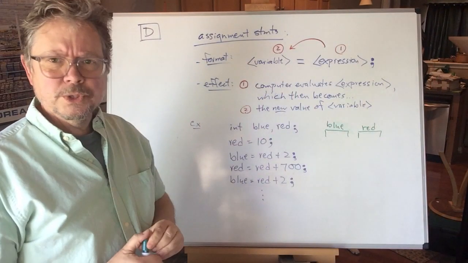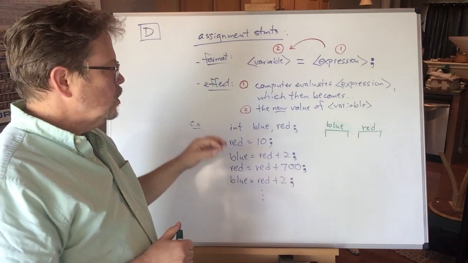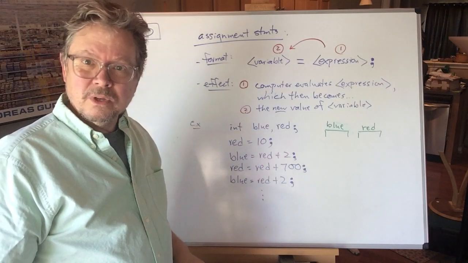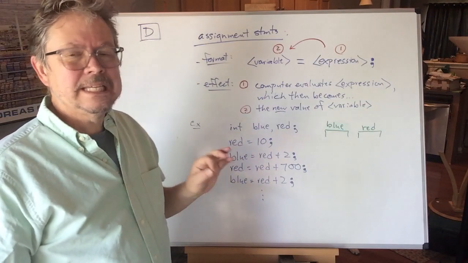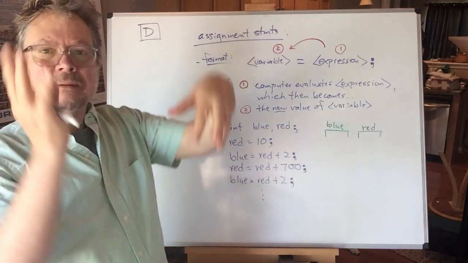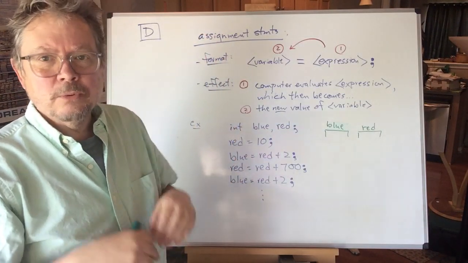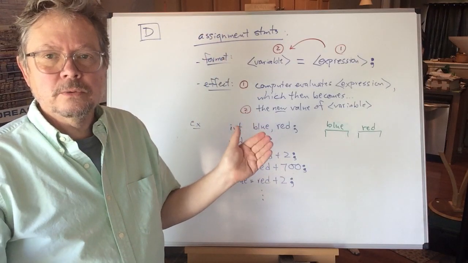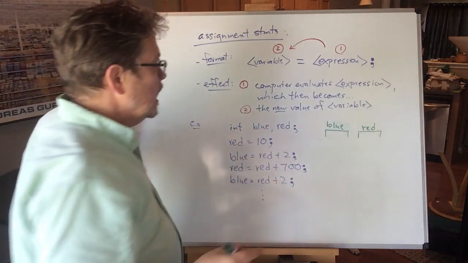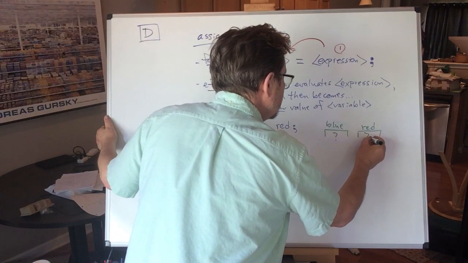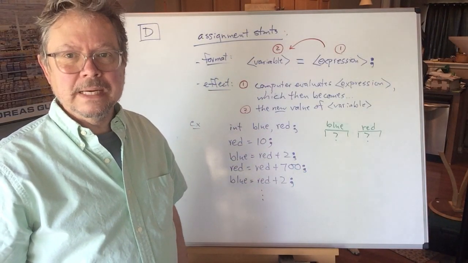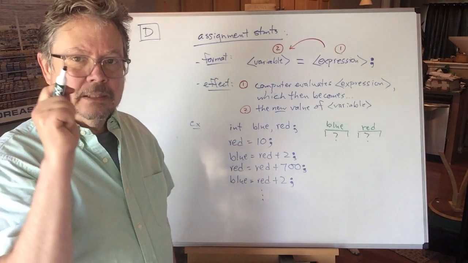And that's an optical illusion. Your minds are deceiving you. Based on this line alone, it looks like blue and red don't have anything in them. There's always going to be something there. If we don't put something explicit in there, it is a random bit pattern. Depending on your machine, it's a random sequence of zeros and ones of length 32 bits, or maybe 64 bits. Garbage or big garbage, your choice. I represent garbage with a question mark, which is a visual reminder to me, don't try to use the value of this variable until I've put something in there. I'll come back and hit that again in a second.